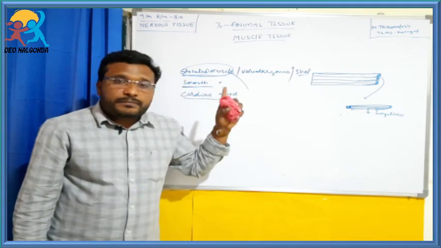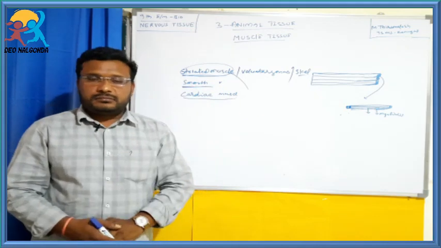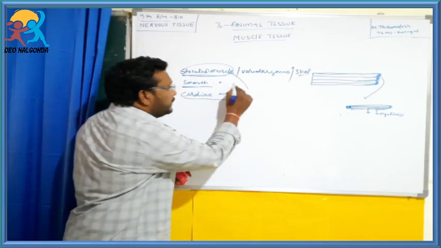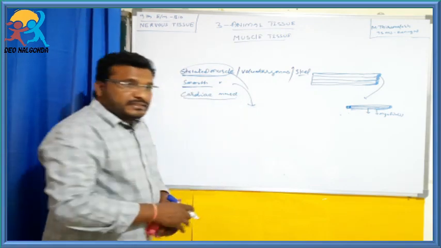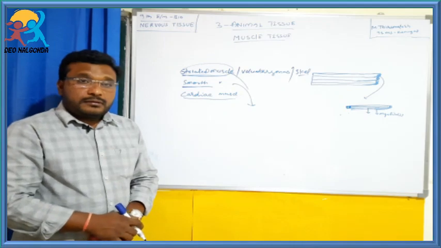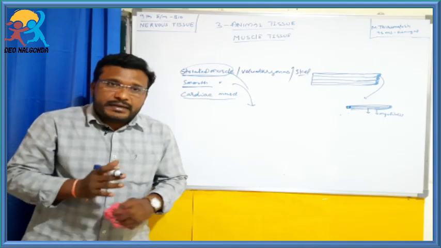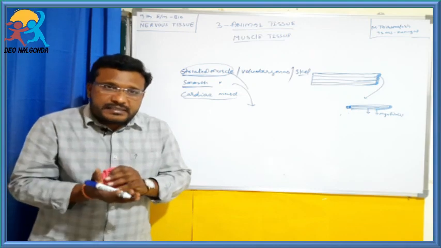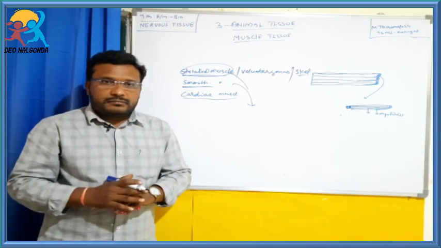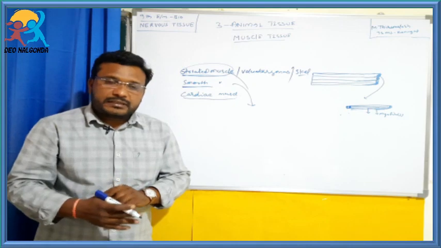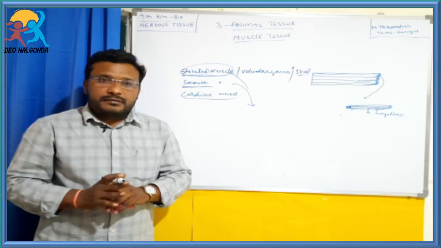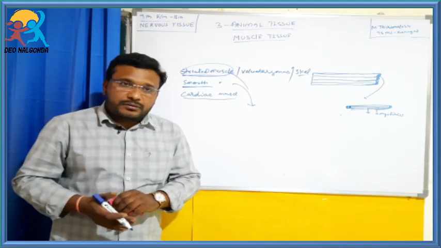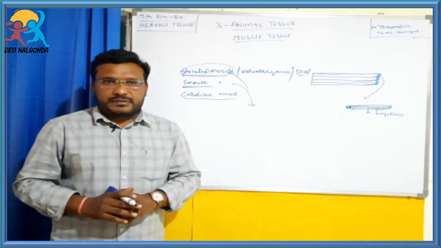The movement of food in the alimentary canal, and the increasing and decreasing of the diameter of blood vessels for the flow of blood, are not under the control of our conscious efforts.